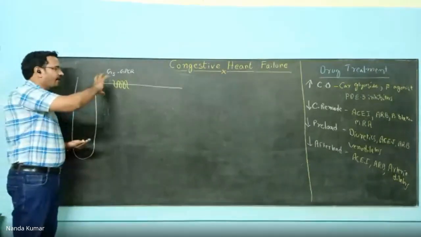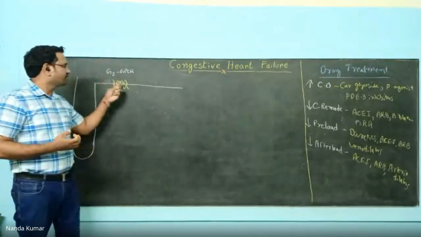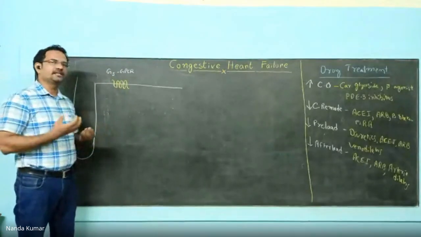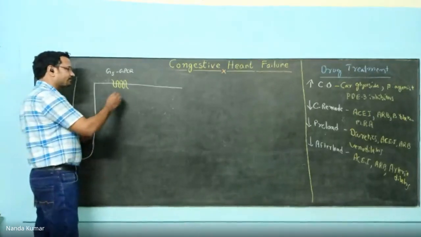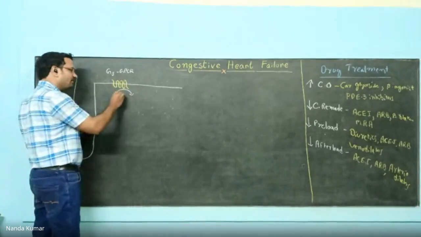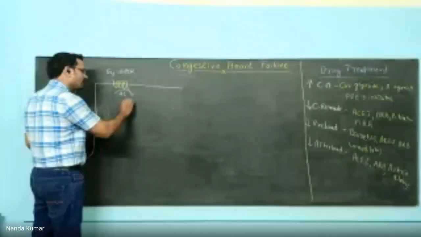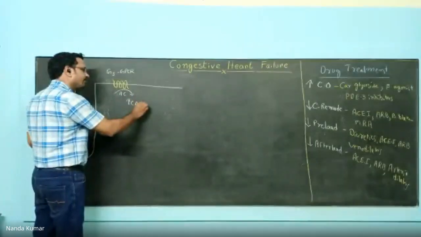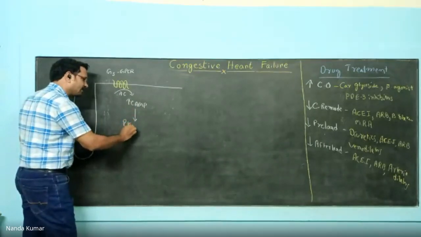Now, when the beta receptor is activated, beta agonist means you are using an agent which will bind with the receptor and show intrinsic activity. Once it is activated, what happens? The activation results in activation of adenylate cyclase, which increases the amount of cyclic AMP. What happens with cyclic AMP? Cyclic AMP activates protein kinase A.